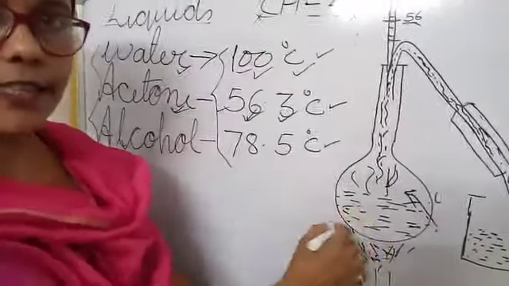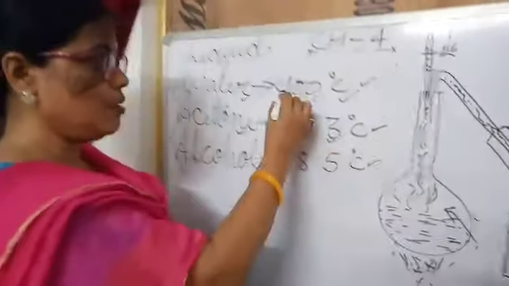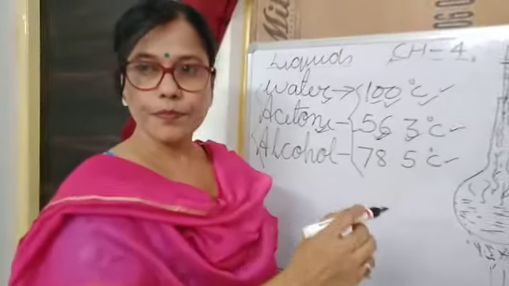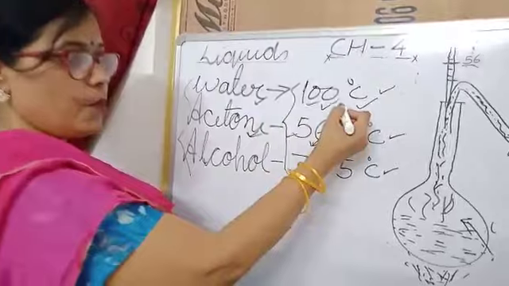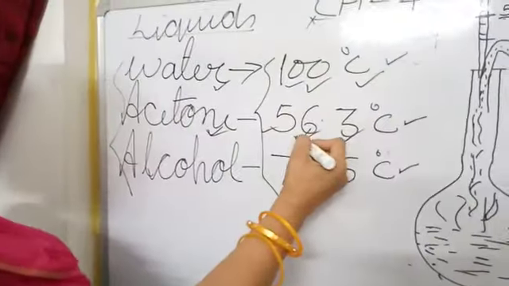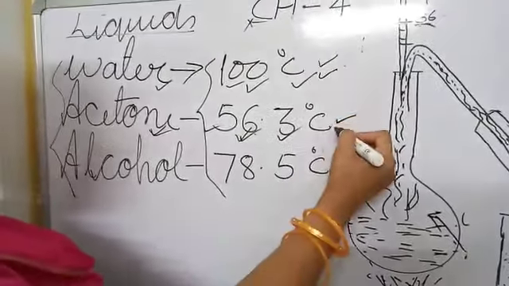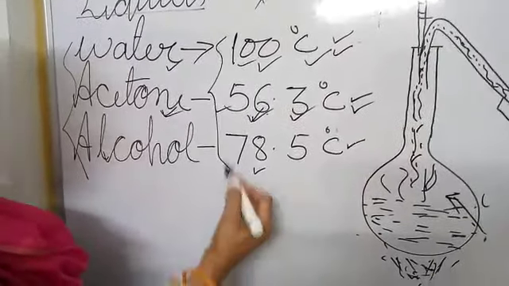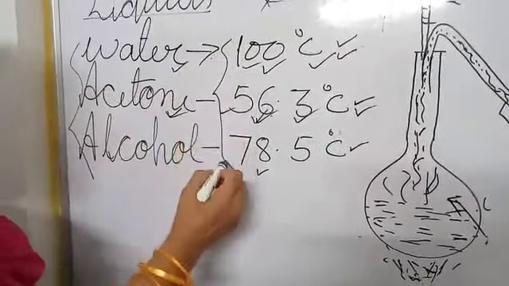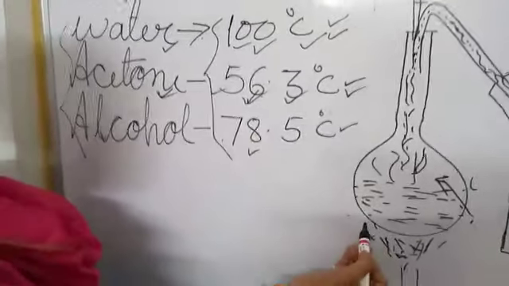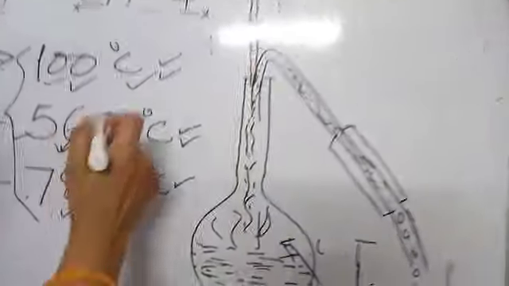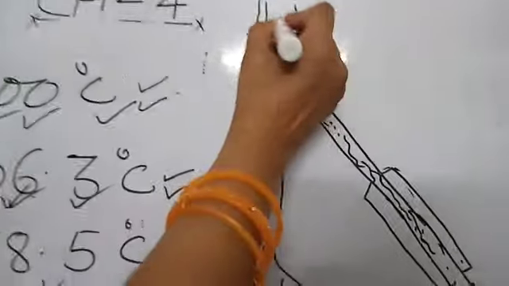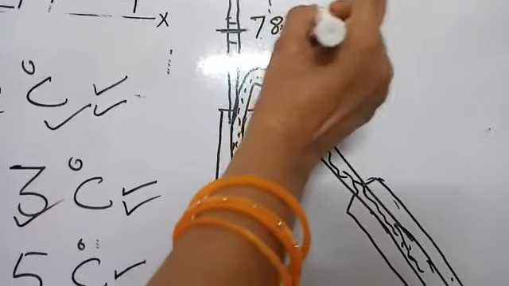Is it clear? Any problem? The mixture of two liquids gets separated by, look at here, water boils at 100 degrees and acetone at 56. So remember the boiling points of water, acetone and alcohol. Just like that, when we mix water with alcohol, the same process we will apply. Here the mixture of alcohol and water, so this temperature gets changed. The alcohol starts evaporating and it's 78.5 degrees centigrade.